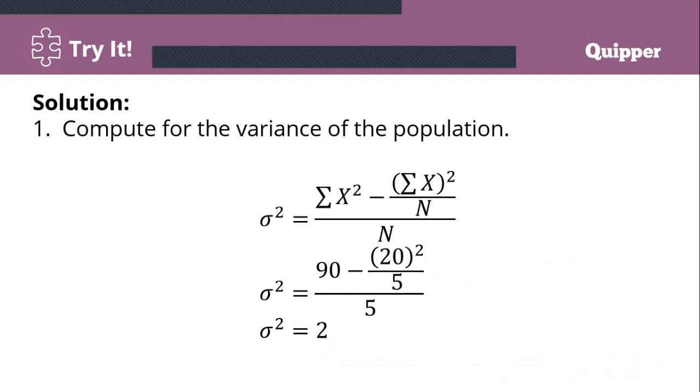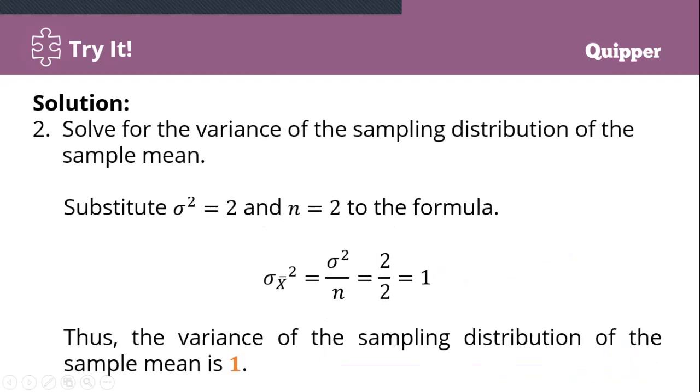Now, na-solve naman natin ang population variance. Now, solve for the variance of the sampling distribution. Katong formula, katong ikaduha ganiha, di ba? Formula is, sampling distribution of the sample mean, the variance is, muna yung formula, population variance over sample size.